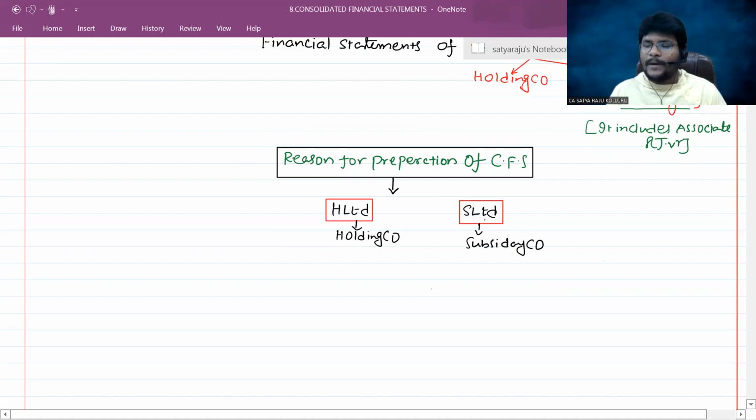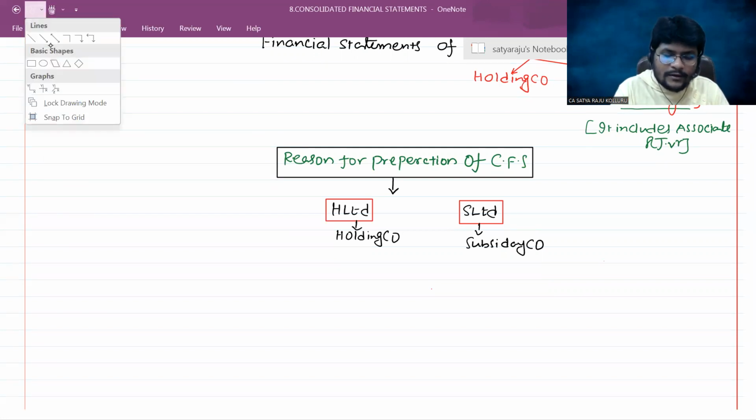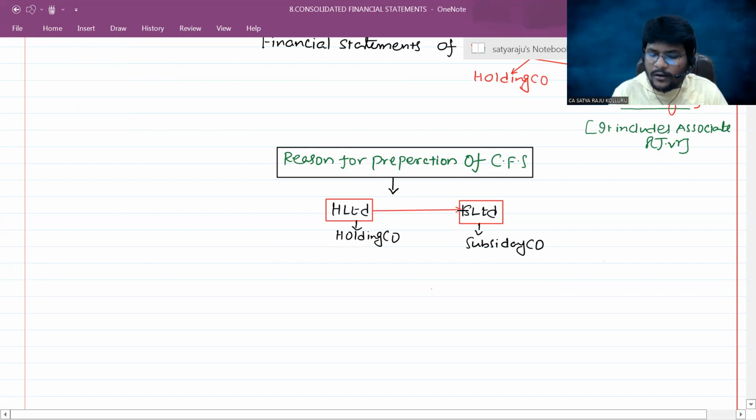A subsidiary company is a company in which the other company controls the composition of the board of directors. Either it controls the composition of the board of directors, or control in the composition of the board of directors.